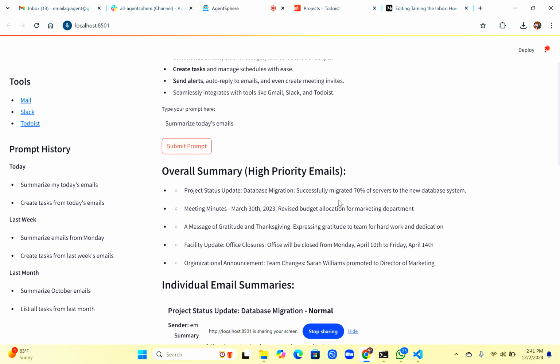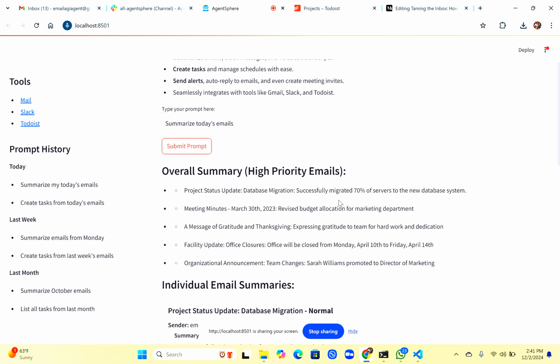How it is done is, once I retrieve all my email data, I send that data to the OpenAI GPT-4 model with a proper prompt which is specifically designed to summarize my emails.